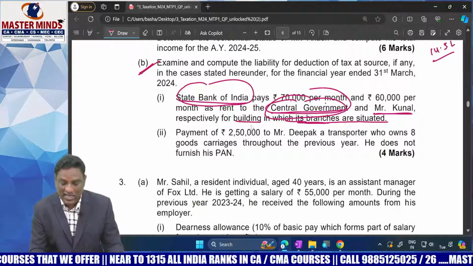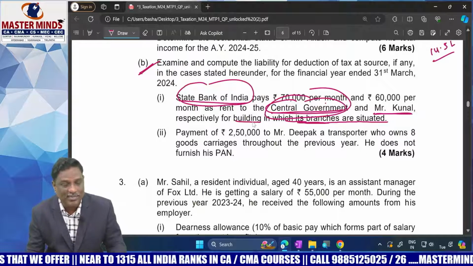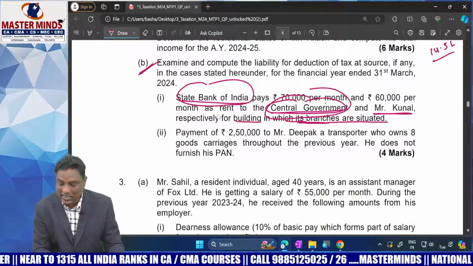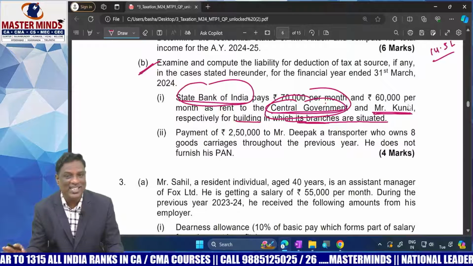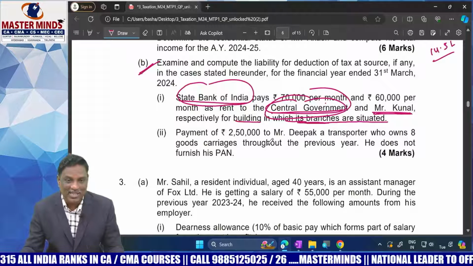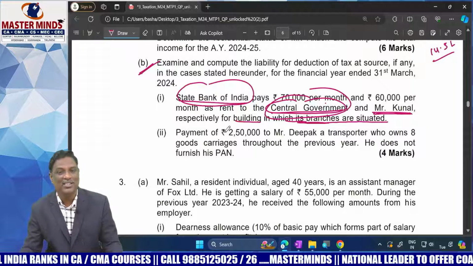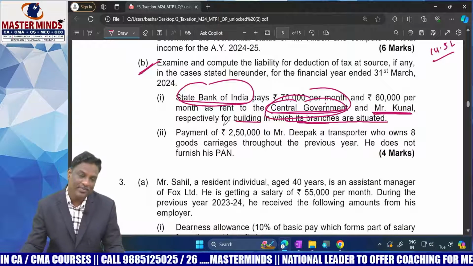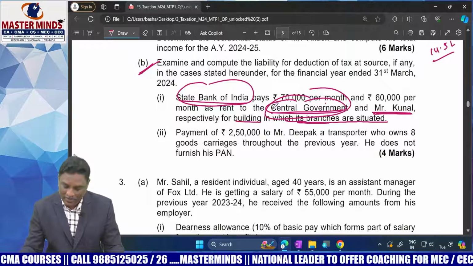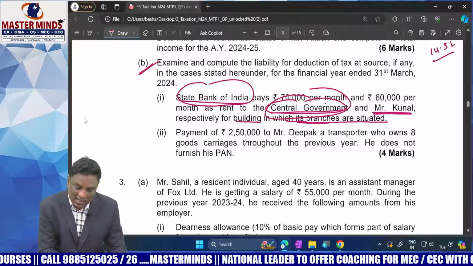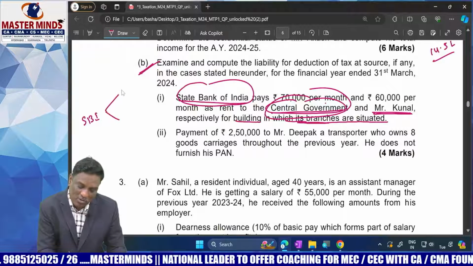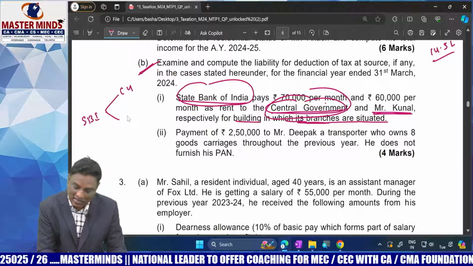Therefore, rent to the central government is not subject to TDS, section 196. But rent to Mr. Kunal is subject to TDS, compulsory, because the payment exceeds the threshold limit under section 194I.